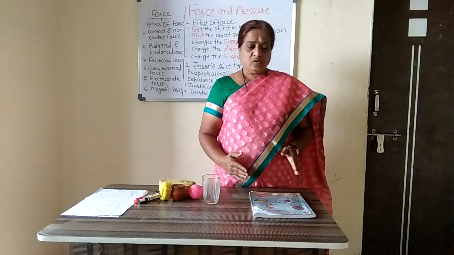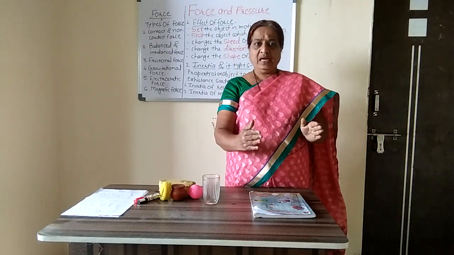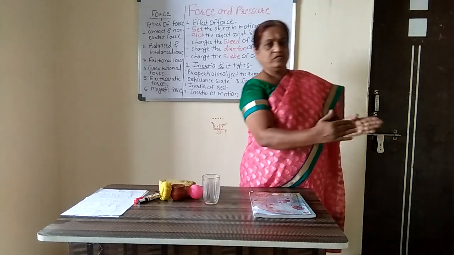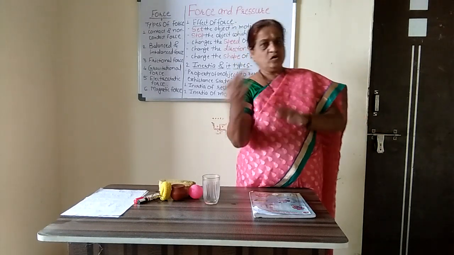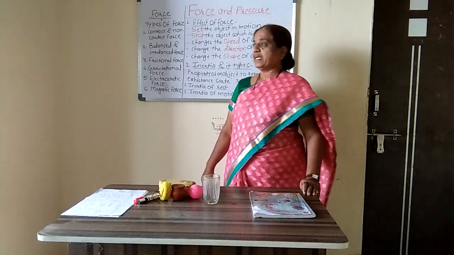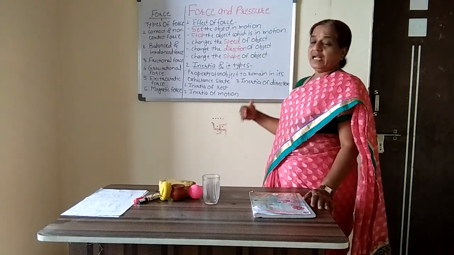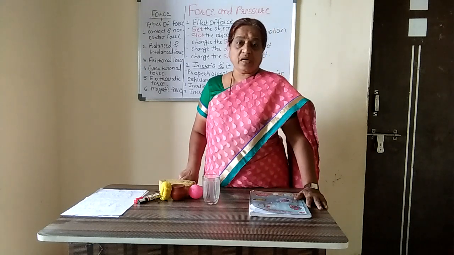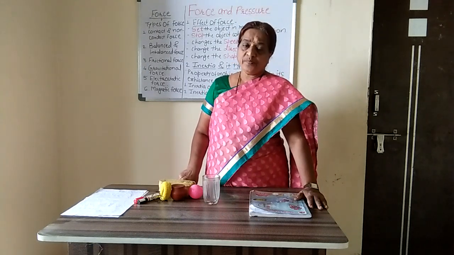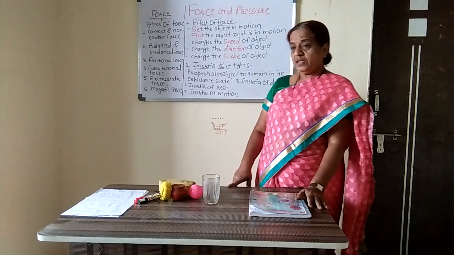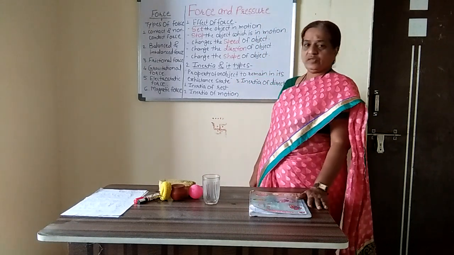You are going in a straight line first, and immediately you take the left turn, you get jerked towards the right side. That is the example of the inertia of direction. So there are three different types of inertia: inertia of rest, inertia of motion and inertia of direction.